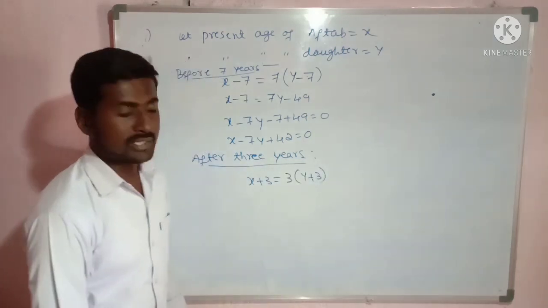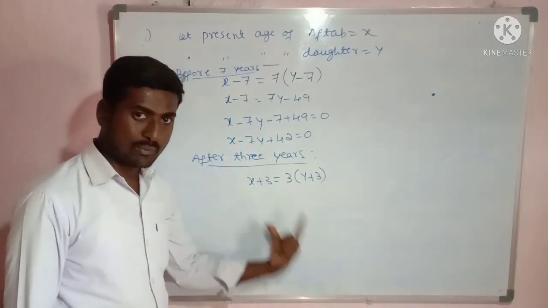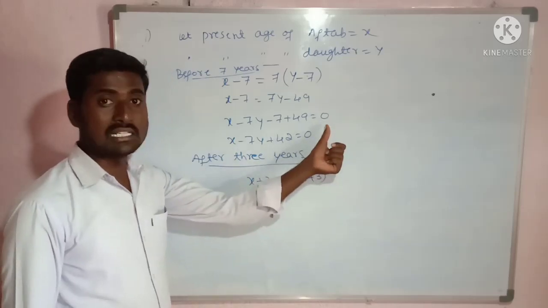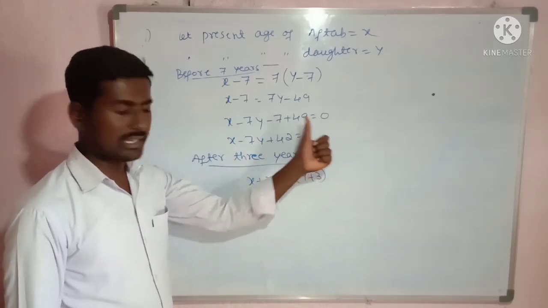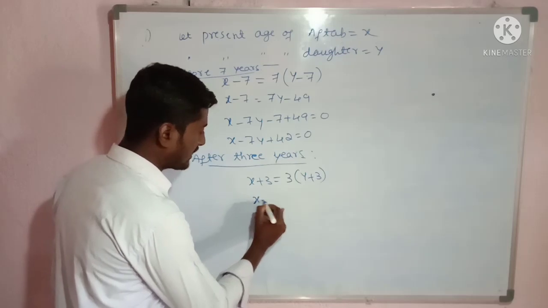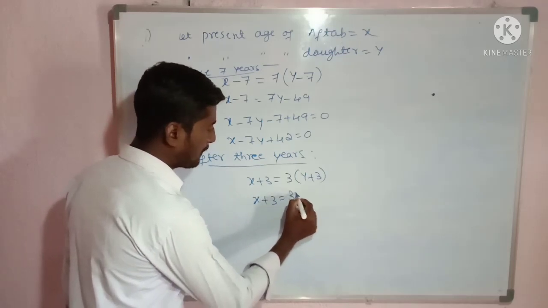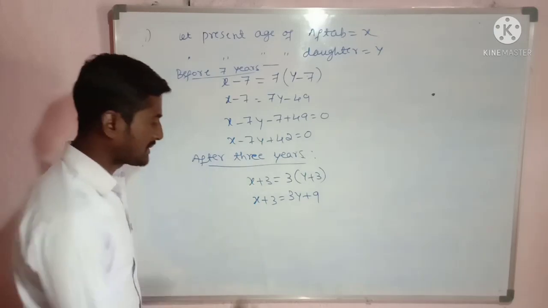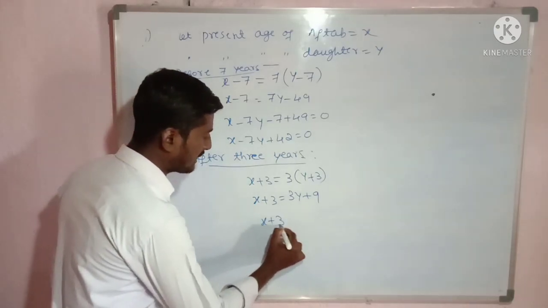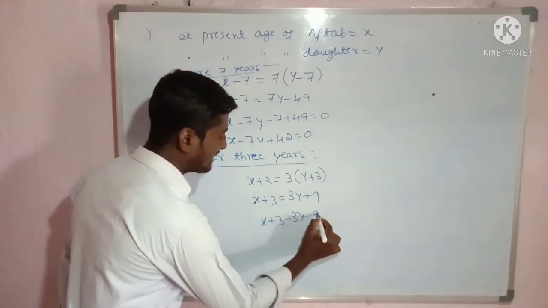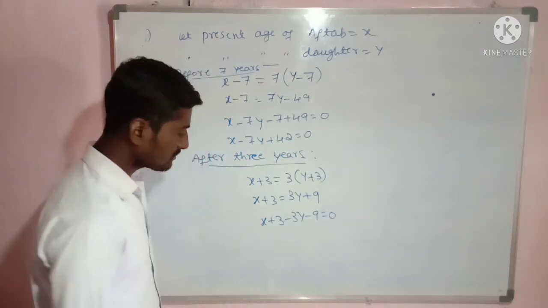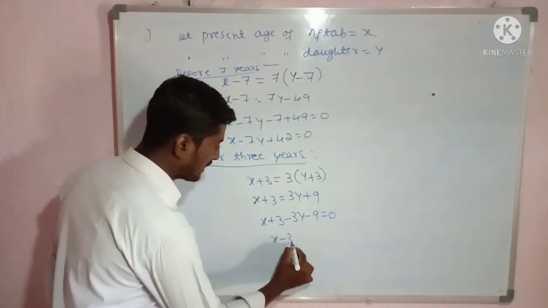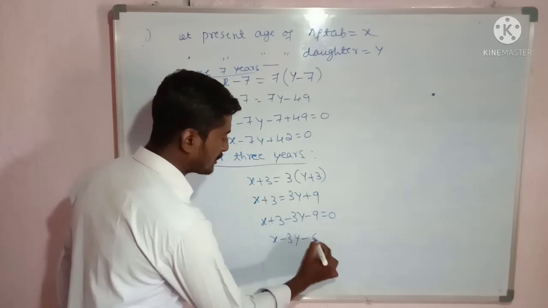Now we shall simplify this equation. x plus 3 is equal to 3y plus 9. Let us take the right side terms to the left side: x plus 3 minus 3y minus 9 is equal to 0. So x minus 3y minus 6 is equal to 0.